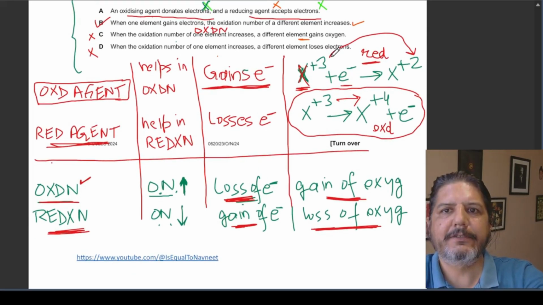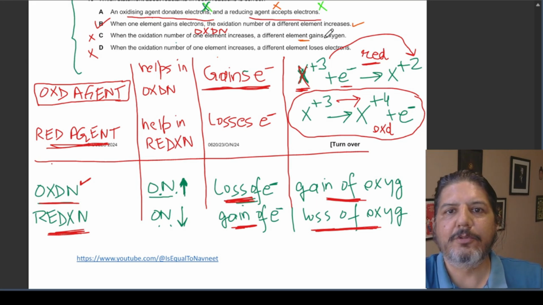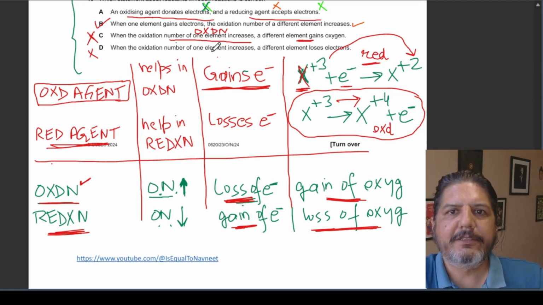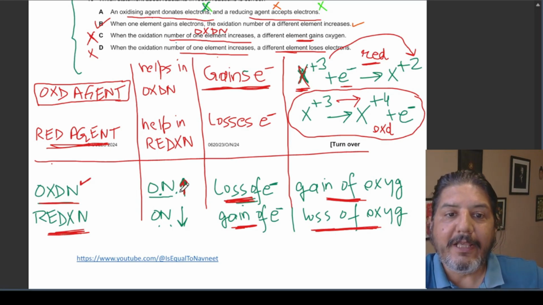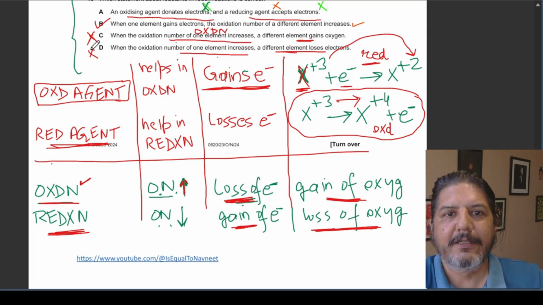And that is why I said this is an interesting question. So let's look at option C. When the oxidation number of one element increases, a different element gains oxygen. No, if the oxidation number of the element is increasing, the same element will gain oxygen. So that is why this option is incorrect. Option D: when the oxidation number of one element increases, a different element loses electrons. No, when the oxidation number of one element increases, the same element will lose electrons. So this option is also incorrect.